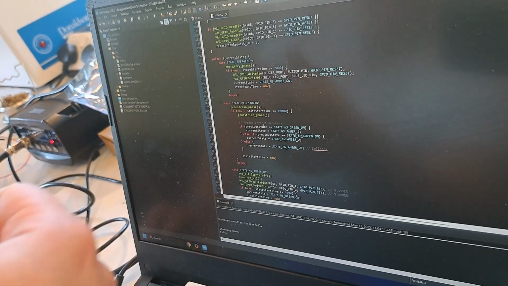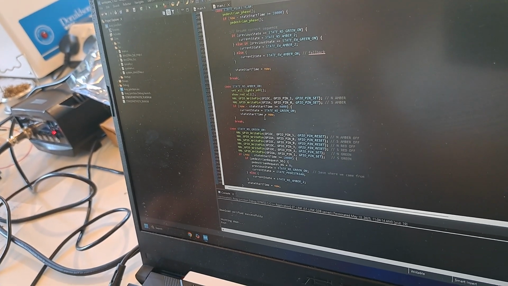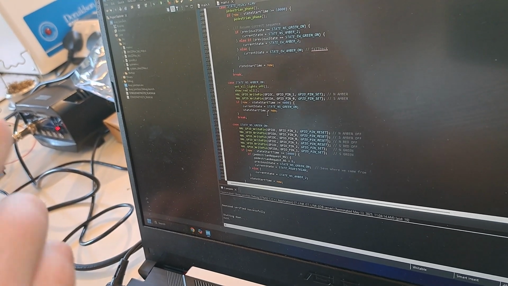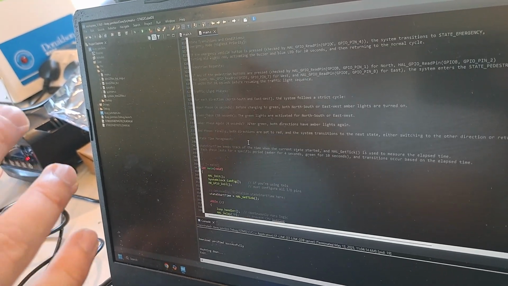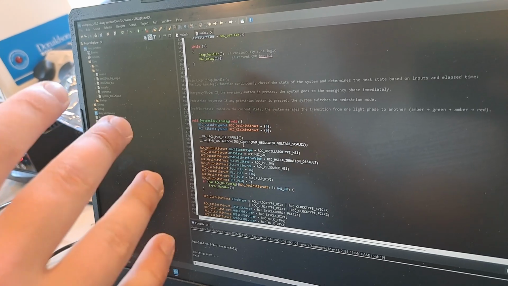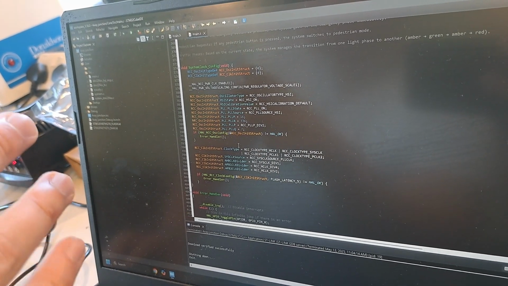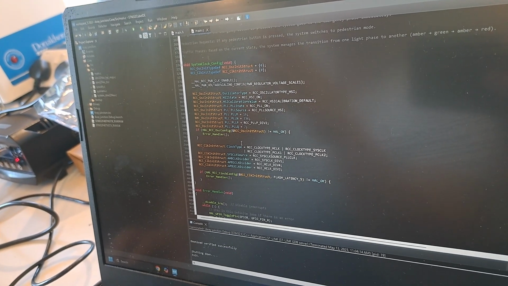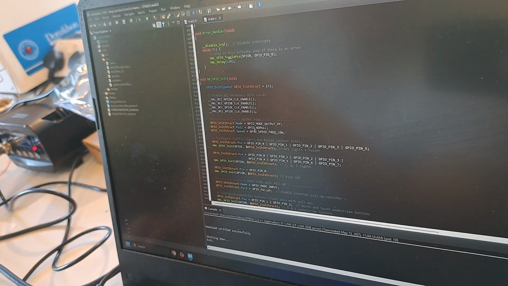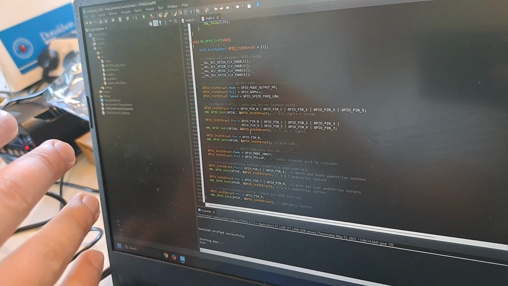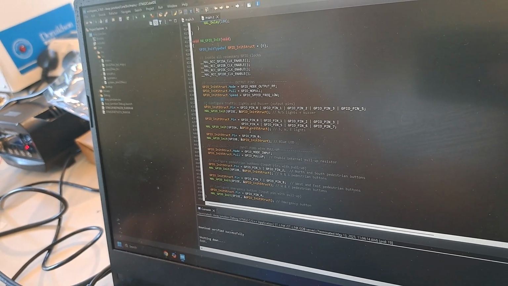We have a state for the emergency, state for the pedestrians, and then each phase in the traffic light has a state as well. We are also coding the settings for the clock. The clock is important to make sure all the traffic lights are running smoothly. And we also coded internal pull-up resistors for our buttons.